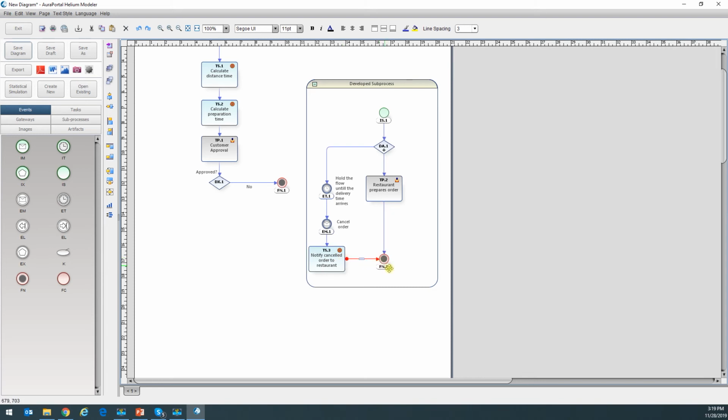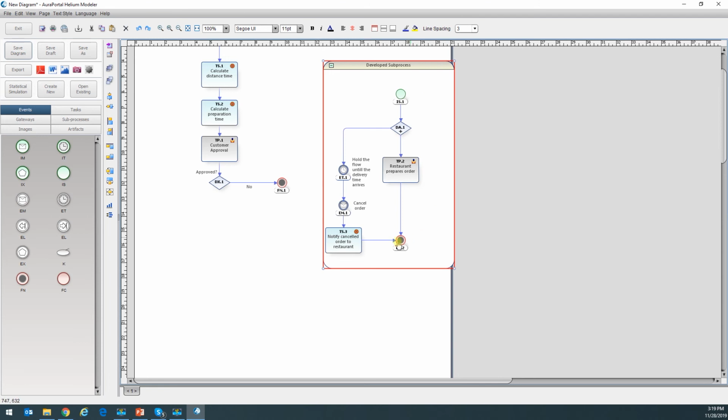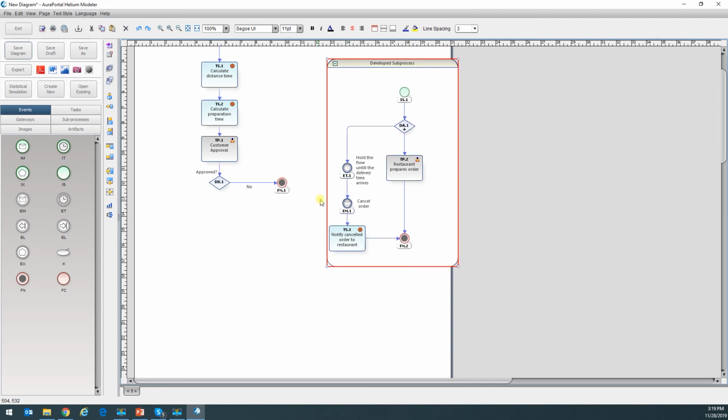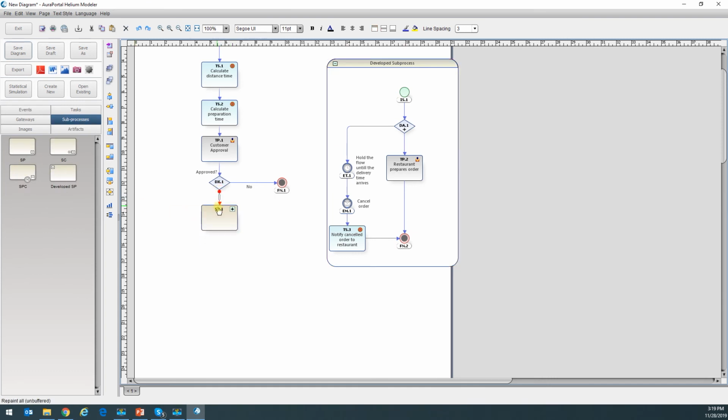Okay, so here we have our subprocess, and it's extended notation. So I have to add one here, and it's compressed notation. So let's say yes, it is approved. Then the flow is going to go in here in the subprocess. We can call it food preparation or order preparation.